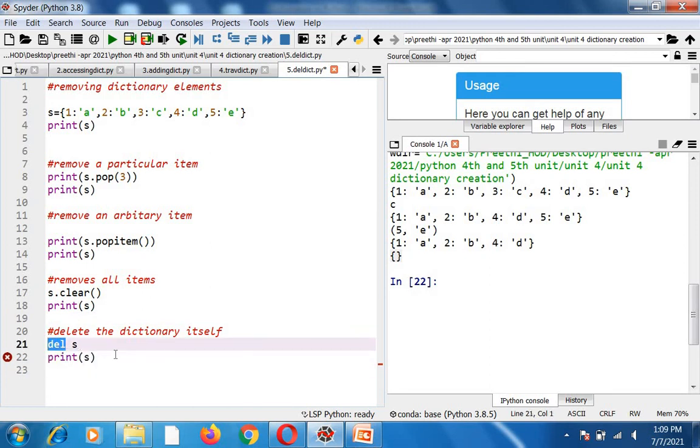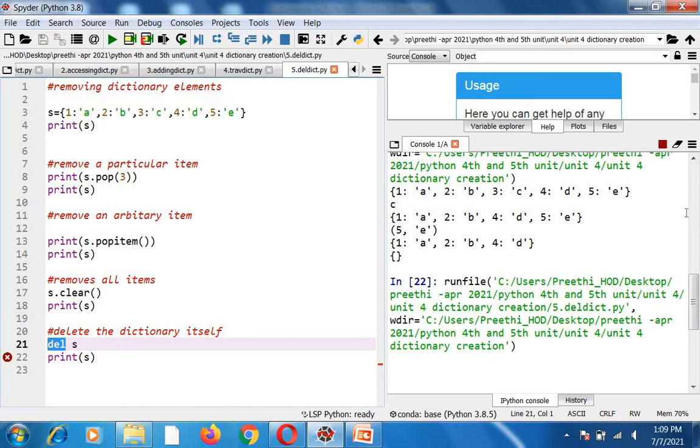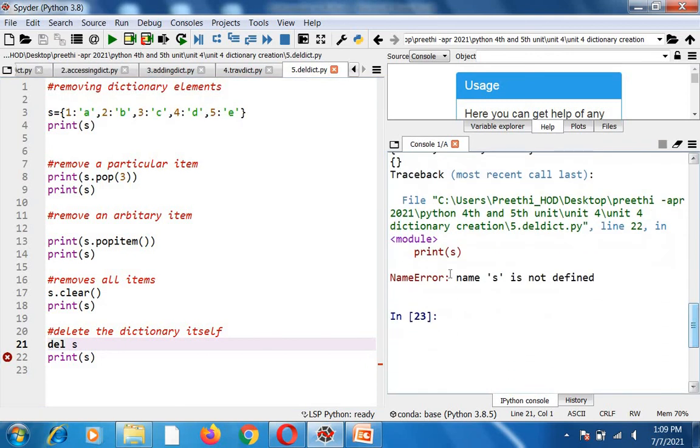DEL S will delete that dictionary itself. You can see this. When I print S, it gives an error. Okay, these are the various ways of deleting. We have seen many versions: deleting a particular item, deleting an arbitrary item, or removing all the elements. At last, if you want to delete a dictionary, you can use these methods.